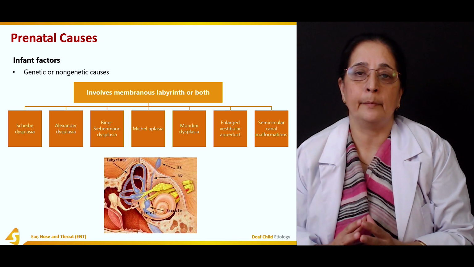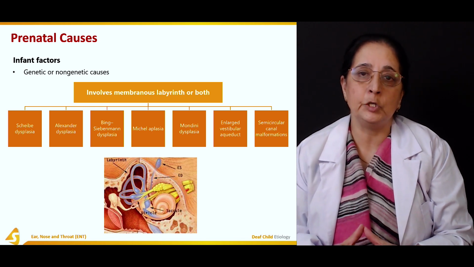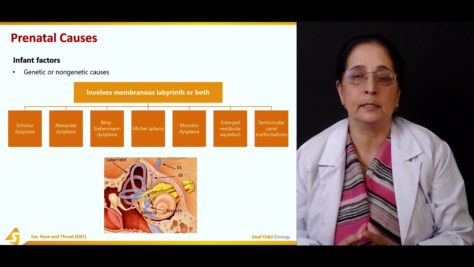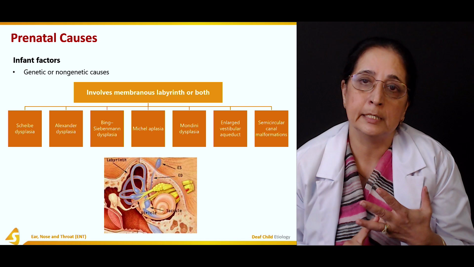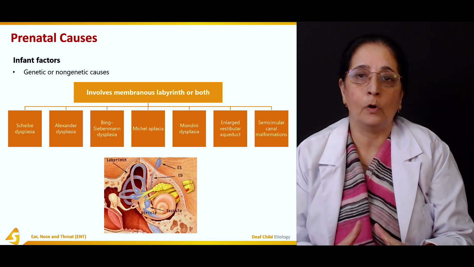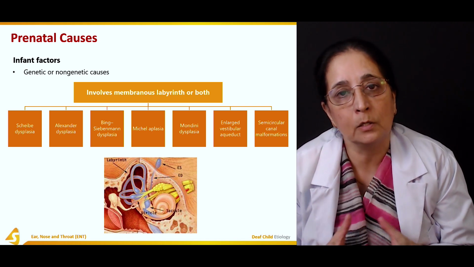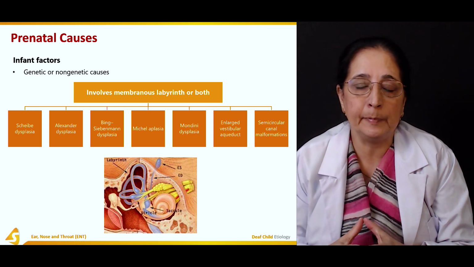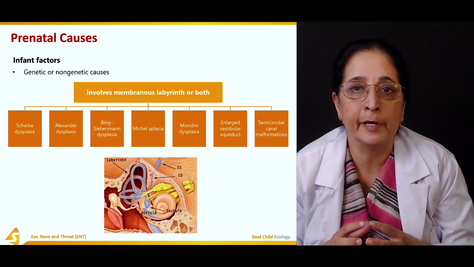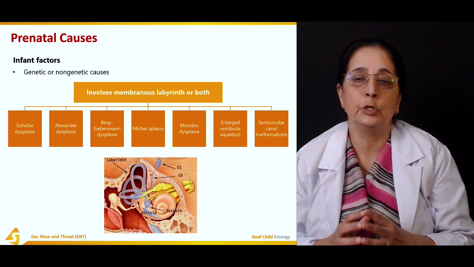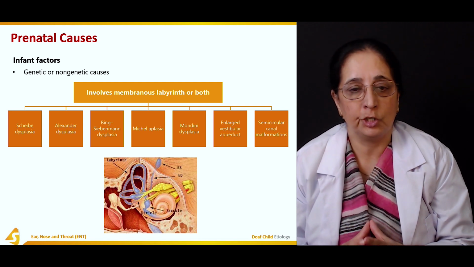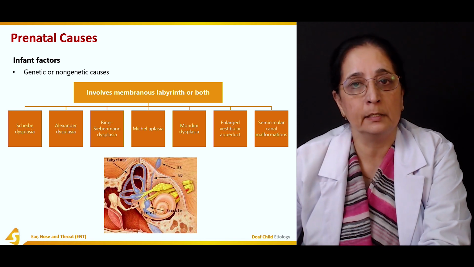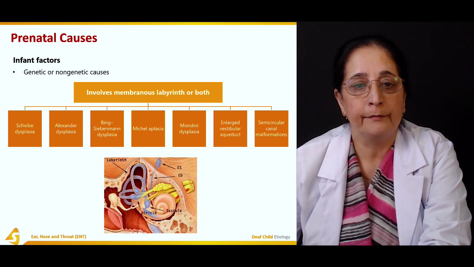So these are some infant factors leading to the deafness. Infant factors, we have the factors can be genetic or non-genetic, and then mainly involve membranous labyrinth, but can also involve the bony labyrinth. And we have different dysplasias that affect the membranous labyrinth, leading to the deafness in children. And these are all the causes of deafness as a result of infant factor.